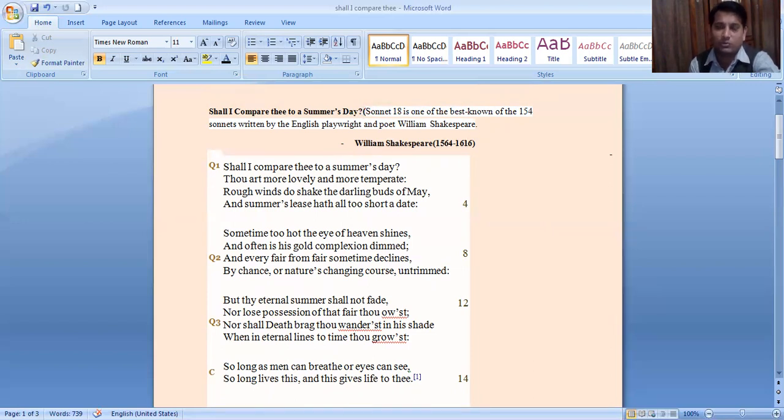Might be, according to William Shakespeare's sonnets, the Dark Lady. Here thee might be related to the Dark Lady. So "Shall I compare thee to a summer day?" means the poet is comparing his beloved with a summer day. How a summer day looks in England is more beautiful than the poet's beloved. The title of the poem is "Shall I compare thee to a summer day?"